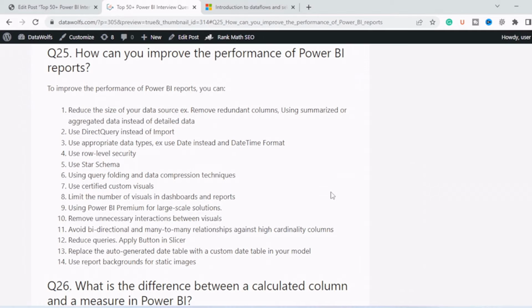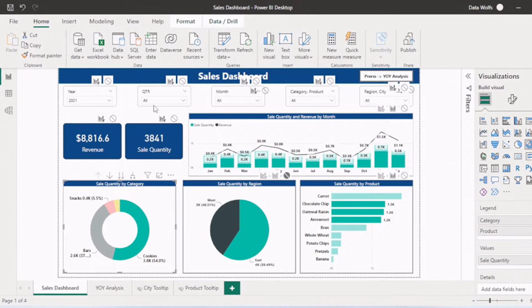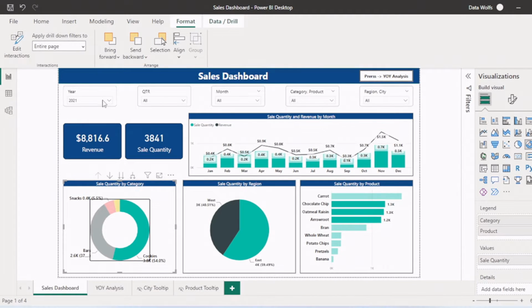Next point is avoid bidirectional and many-to-many relationships against high cardinality columns. So always try to avoid bidirectional and many-to-many relationships. Then, reduce queries by adding apply buttons to slicers. So if I again go to Power BI Desktop, you can see, let me stop this.